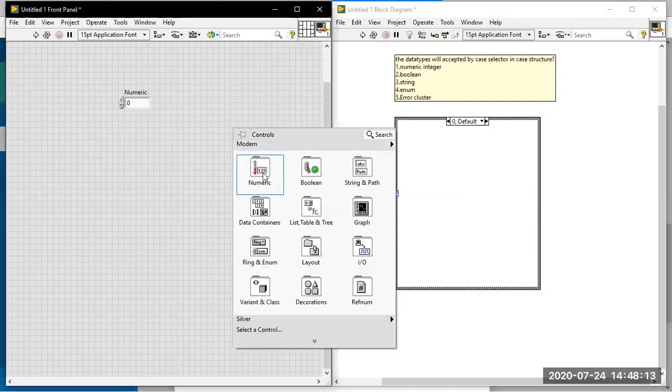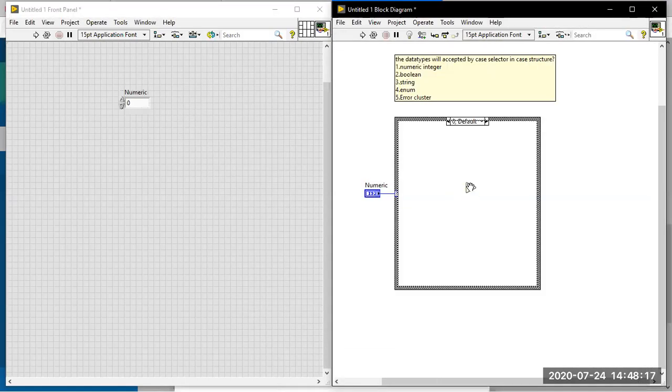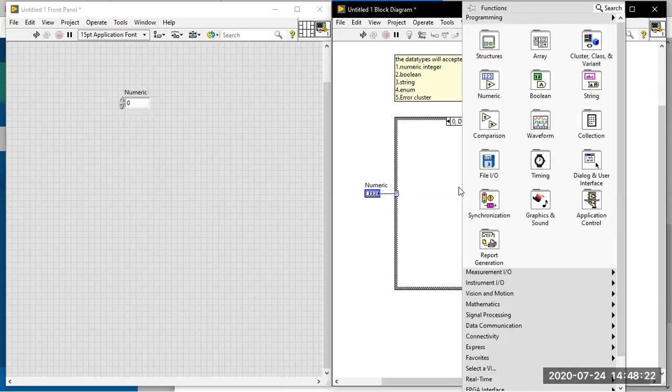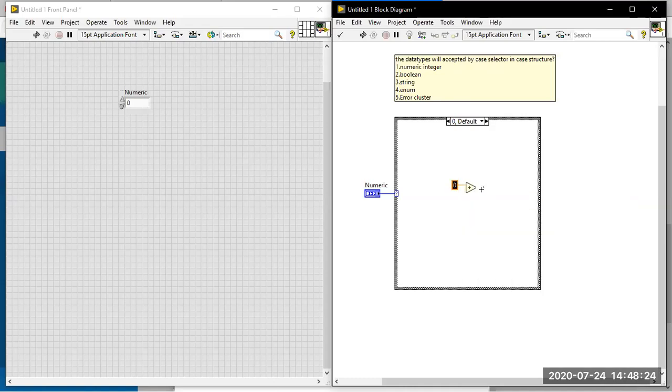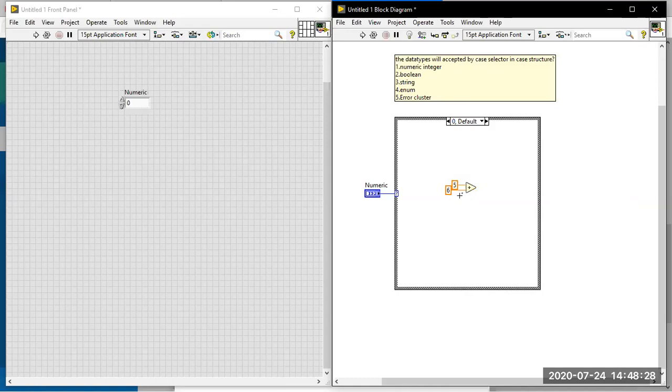Okay, so I am going to take the addition terminal here. It's not mandatory to place it inside the structure; you can place it outside the structure. I am just going for the constant values 5 and 6. Now I am going to connect the wire here.